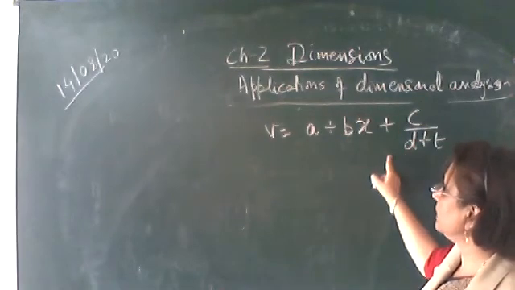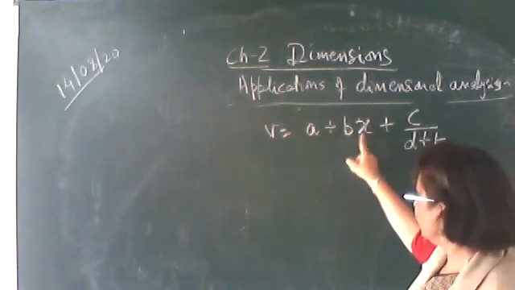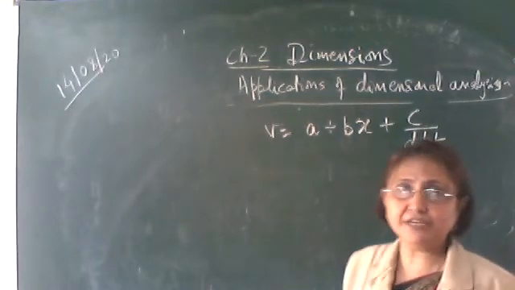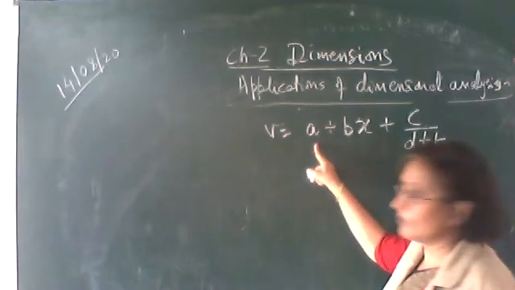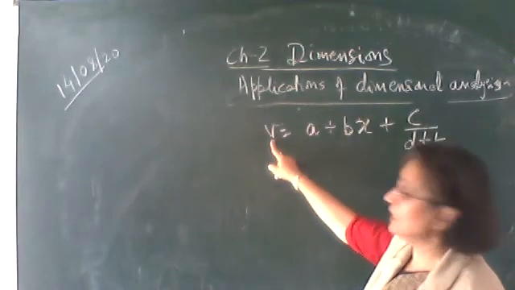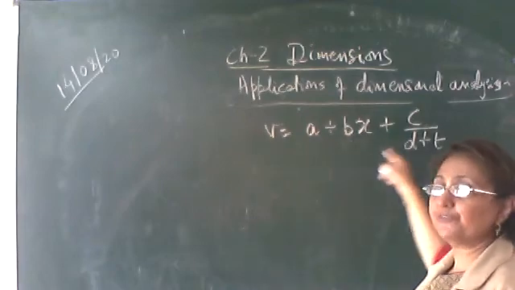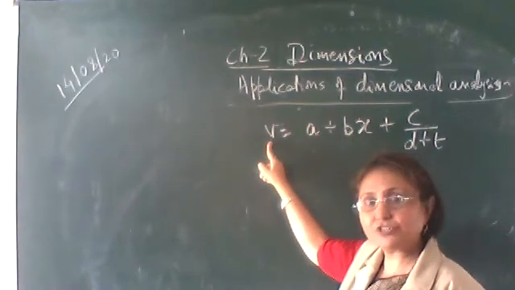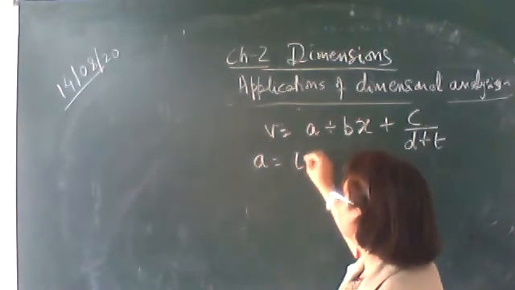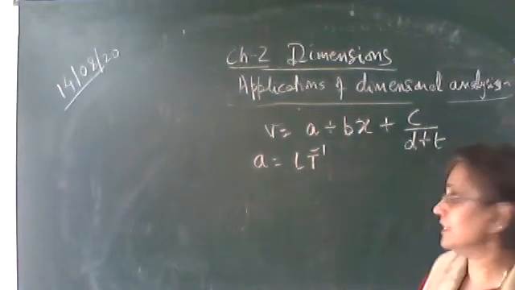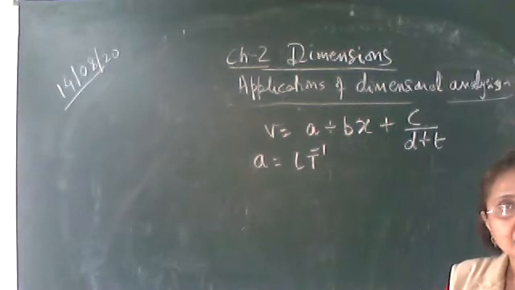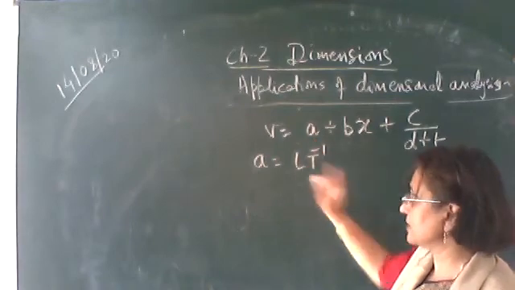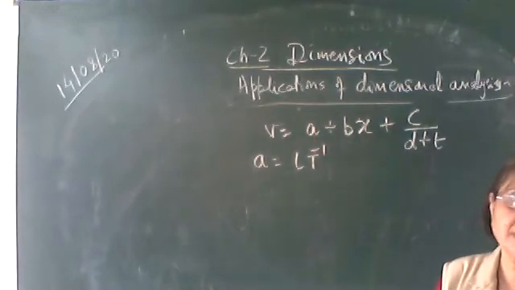This is the equation given. V is velocity, X is distance, T is the time. Find out the dimension of A, B, C and D. As we have just studied, the dimension on the left hand side should be equal to the dimension of each term on the right hand side. That is, A should have a dimension of velocity. So what is the dimension of A? It is LT raised to the power minus 1, the same dimension as that of V. Why? Because the dimension of the left hand side should be equal to the dimension of each term on the right hand side. So the dimension of A is LT minus 1.